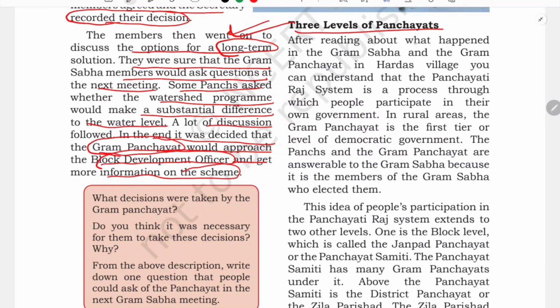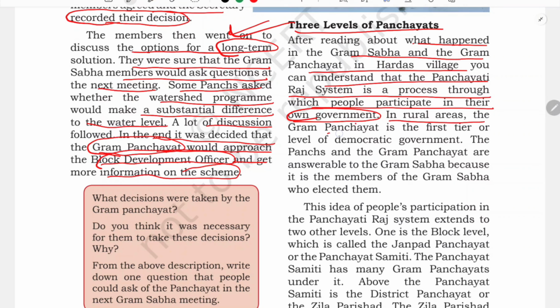After reading about what happened in the Gram Sabha and the Gram Panchayat in Hardas village, you can understand the Panchayati Raj system is a process through which people participate in their own government. See, people have participated in their own government, isn't it? What we have seen until now. Because regarding that BPL list, when one of the persons, the poor person, was not in the list, all the villagers started talking about it, and his name was included in the list. So they have directly participated in the decision, they have directly participated in their own government.